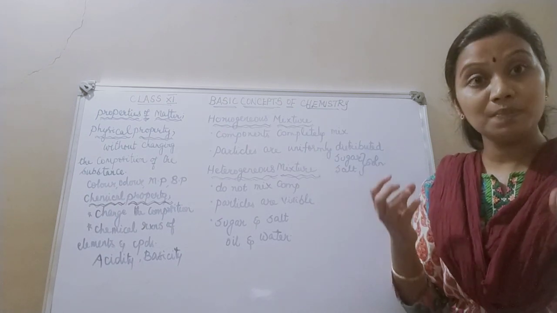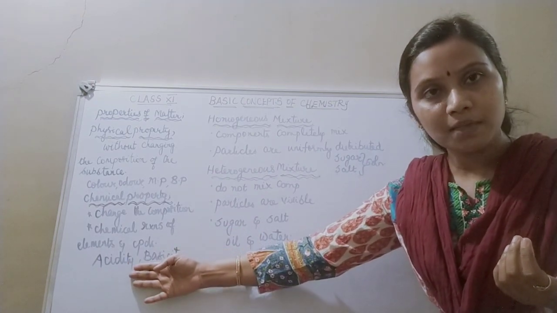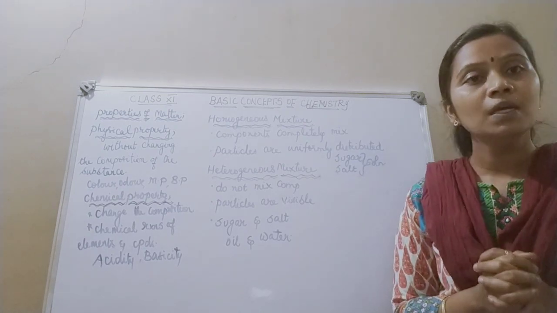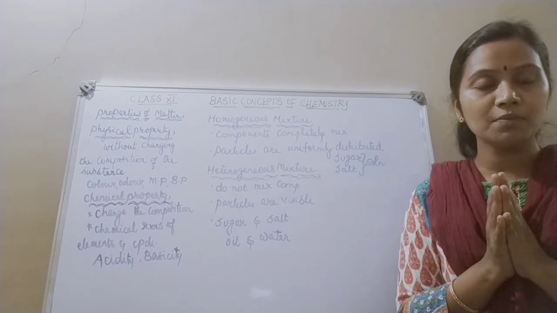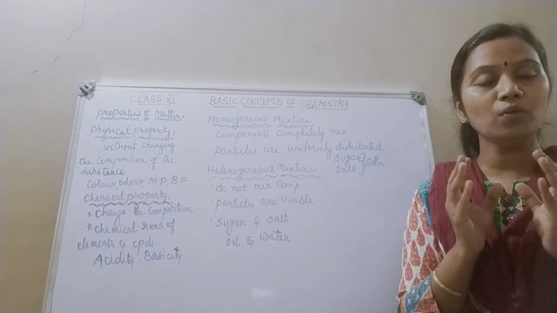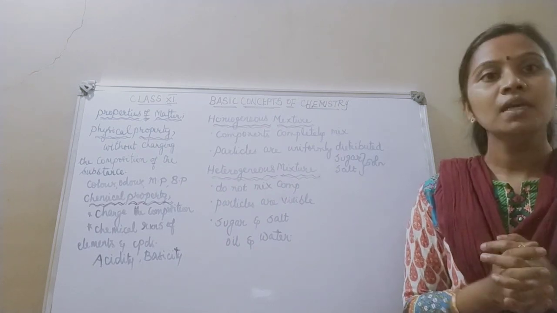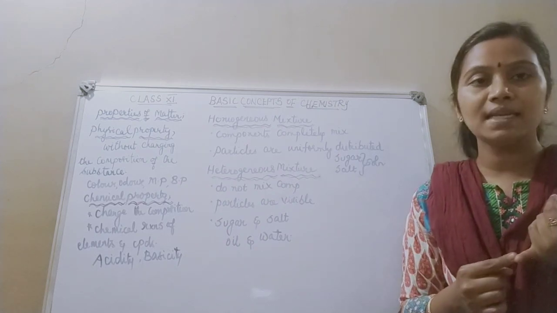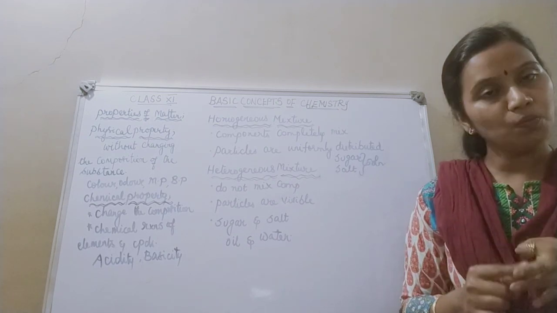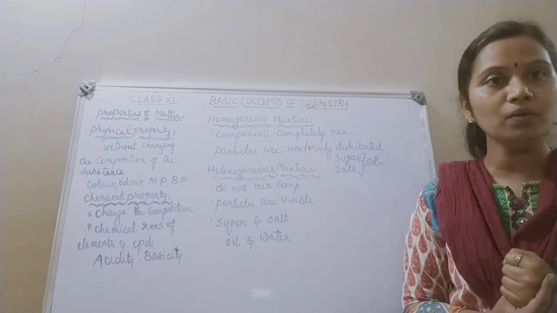If you want me to tell you specifically, I can tell you the acidity of a substance and the basicity of a substance. We have already seen in the previous sessions what is meant by acidity of a particular substance. Acidity of a substance refers to the hydrogen ion concentration. It refers to the amount of H+ ions present in a particular solution. For example, HCl is an acid, H2SO4 sulfuric acid is an acid, HNO3 nitric acid is an acid. So it all means that they have hydrogen ion concentration.